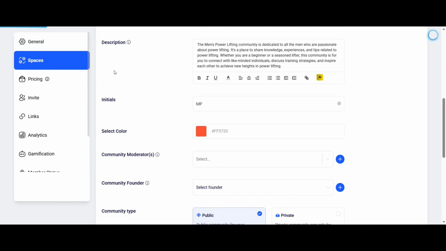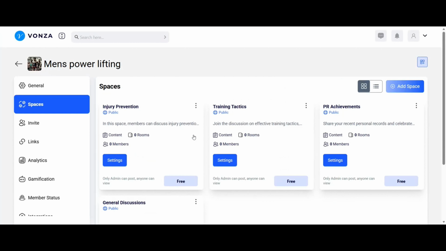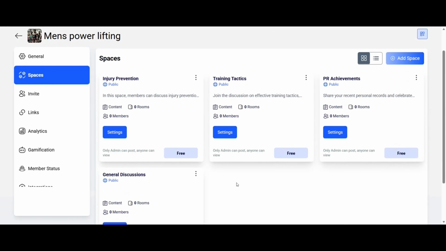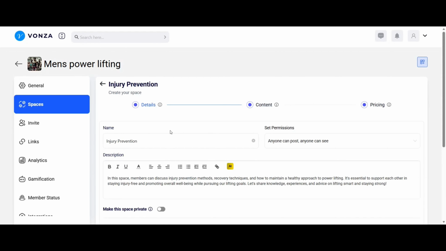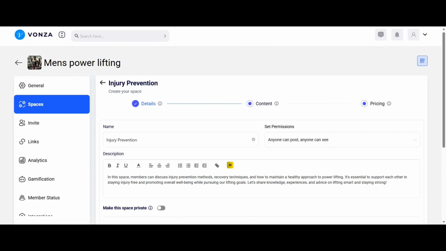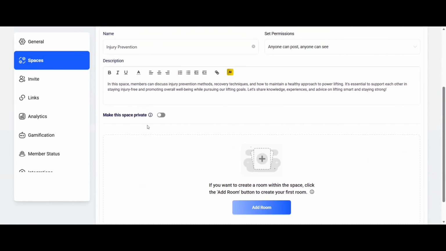So here's going to be where your spaces are. The injury prevention is right here, the training tactics, PR achievements, and then the general discussions are right here. So this is all free. Admin only can post, or anyone right now. Here are your settings for it. We'll just click one to show you what it's like. So here's the name for it. You can set permissions. Anyone can post here. And then make this room private. If we want to, we can make it private. And if you want to create a room within this space, you can just add a room.